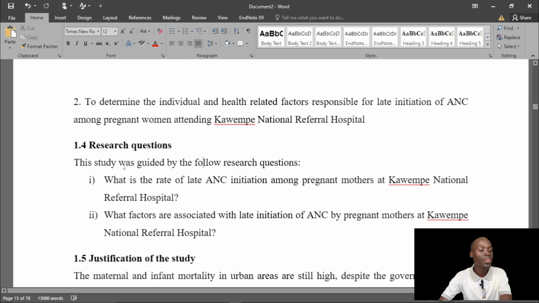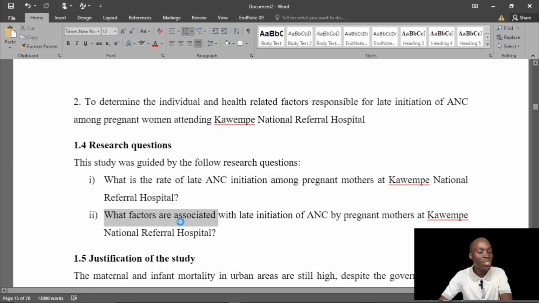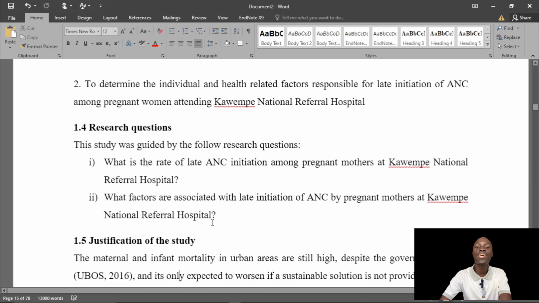Research question. This research was guided by the following question. What is the rate of late initiation? Yeah, this is good. This is what I expected to see as one of the objectives. What is the prevalence of late initiation? Because that's the main area of the study. Then next, what factors are associated with late initiation? This is okay. Research questions, 10 out of 10.